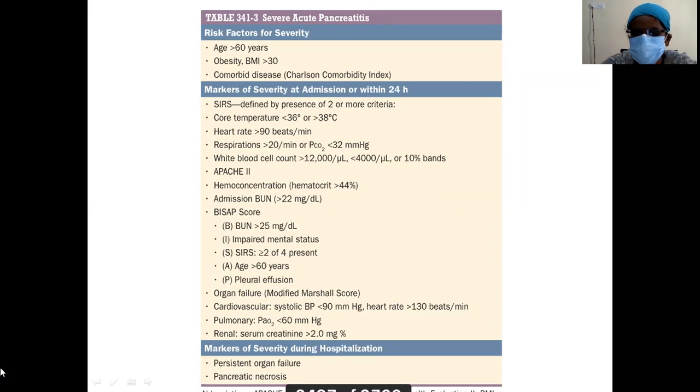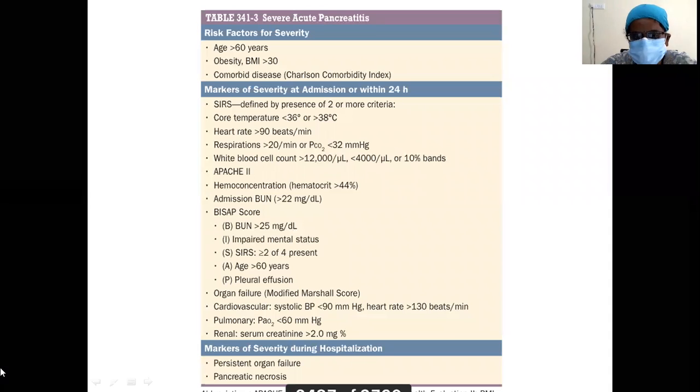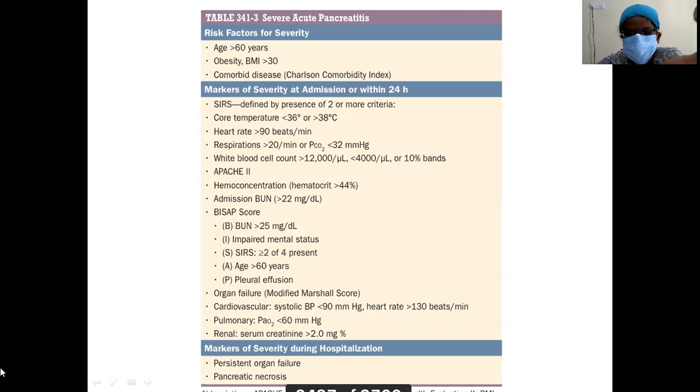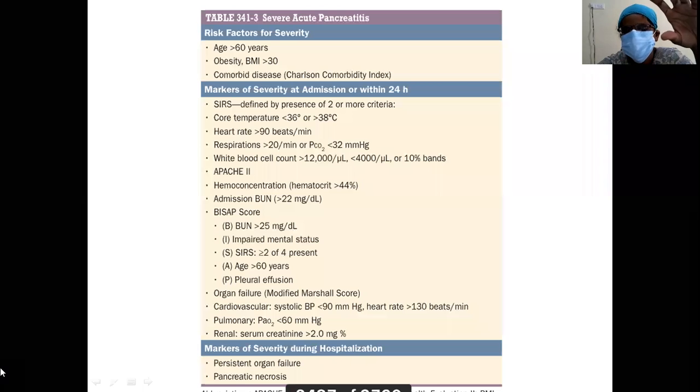S stands for SIRS, two or more of the four criteria. A is age greater than 60 years, and P is pleural effusion. Organ failure: cardiovascular, systolic BP, you're having hypotension or tachycardia; pulmonary, PaO2 less than 60 mm Hg; renal, serum creatinine more than 2 milligram percent. Markers of severity during hospitalization. Till now, we have dealt with admission or the first 24 hours. If you find these, the patient has a high chance of developing severe disease. During hospitalization, if there is persistent organ failure or pancreatic necrosis, it is a severe disease.